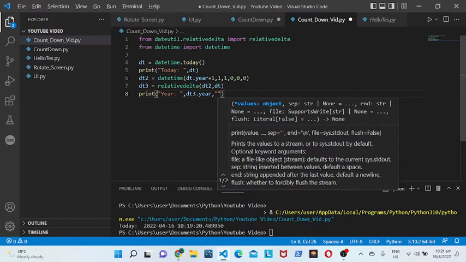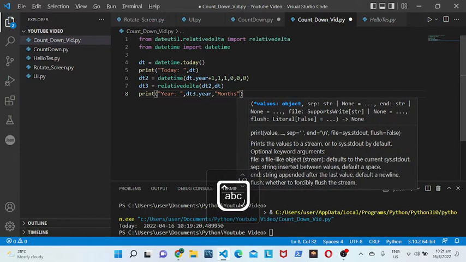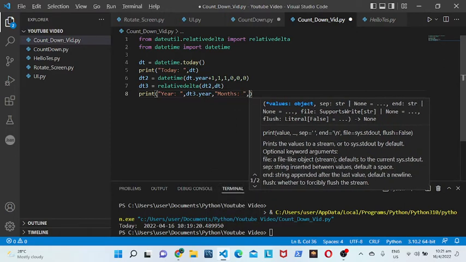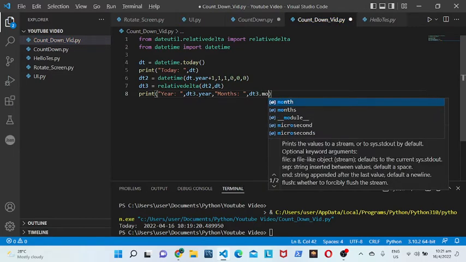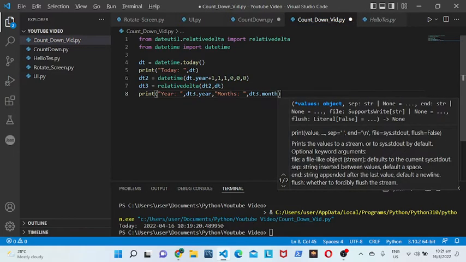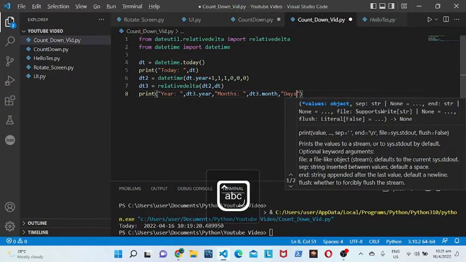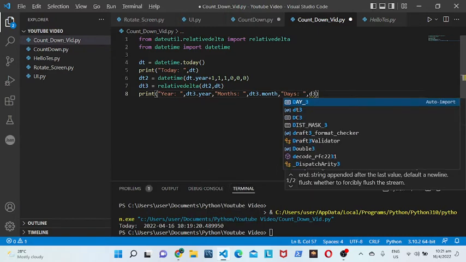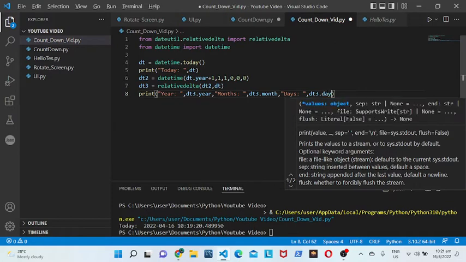Then you have to put months to dt3.month. Then you have to put days to dt3.day.